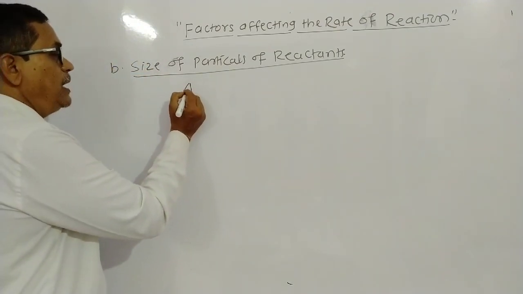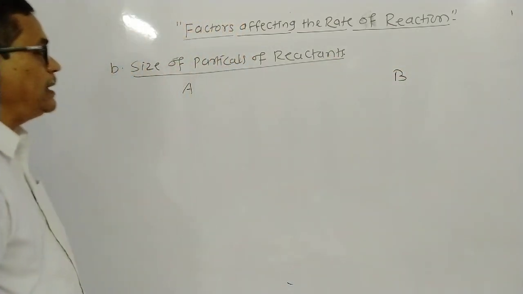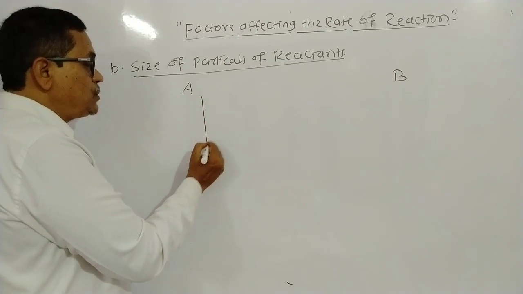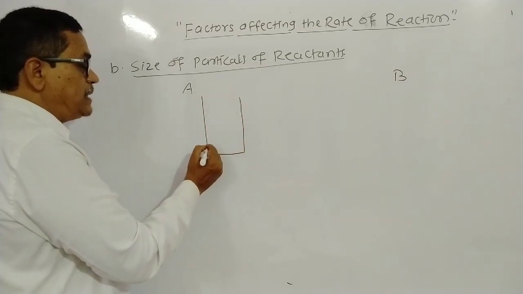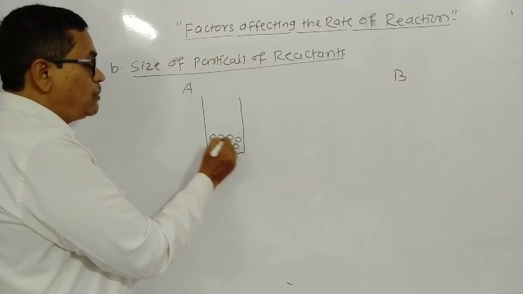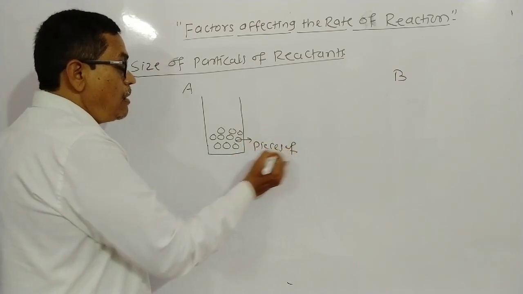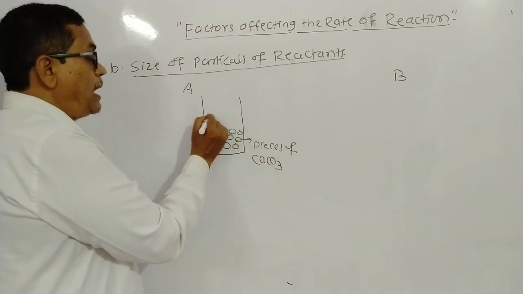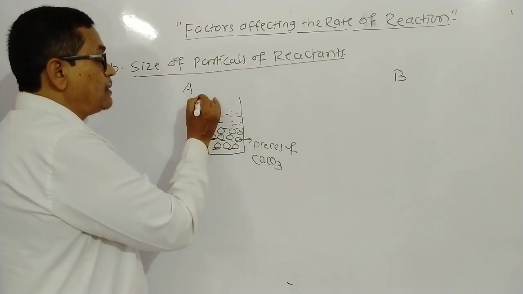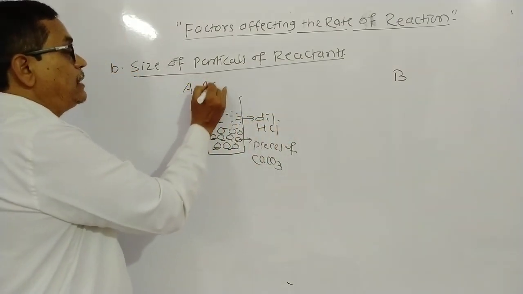That is, a reaction activity A and activity B. In activity A, there is one test tube, and we take pieces of calcium carbonate or Shahabad tiles, pieces of CaCO3, and add dilute HCl. First activity, A activity.